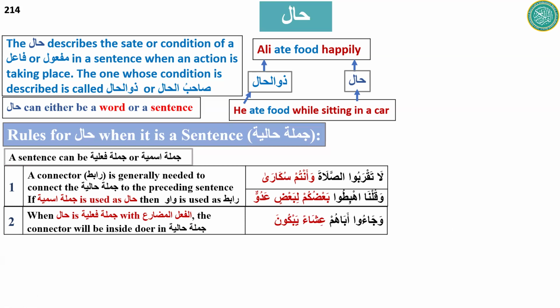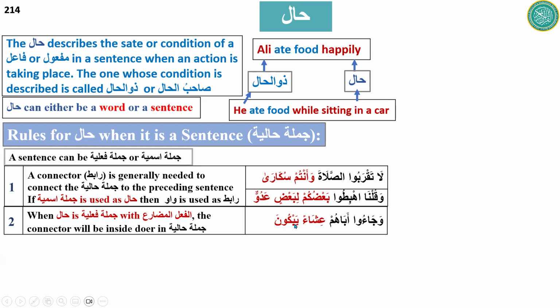The other rule is that when hal is a jumla fi'liya with fi'l al-mudari, which is also a complete sentence, then the connector will be inside the jumla fi'liya. The example is wa ja'u abahum isha'an yabkun: and they came to their father at night, weeping.